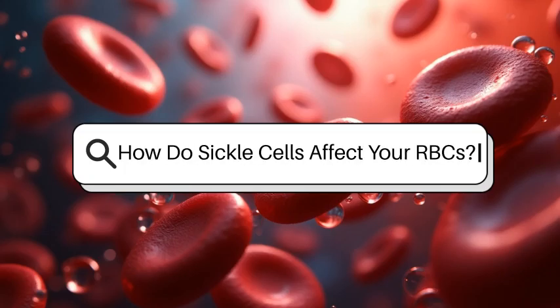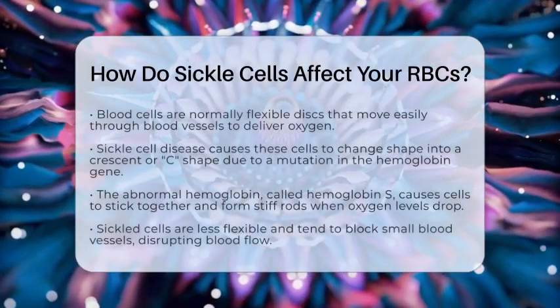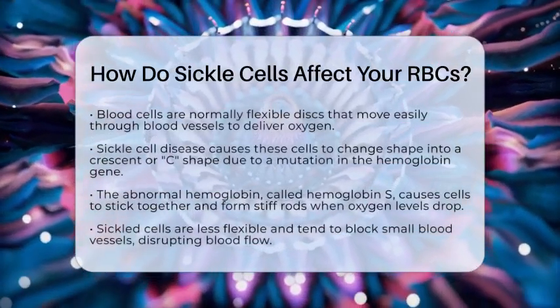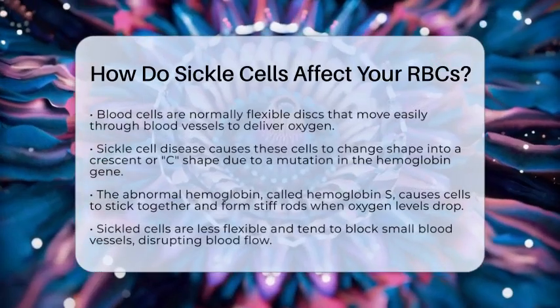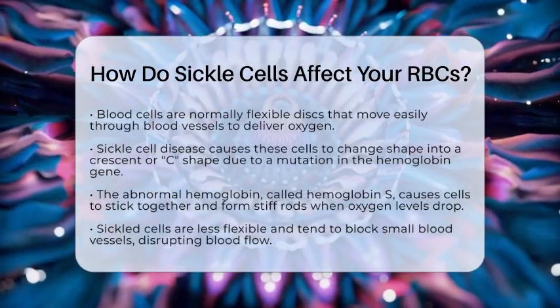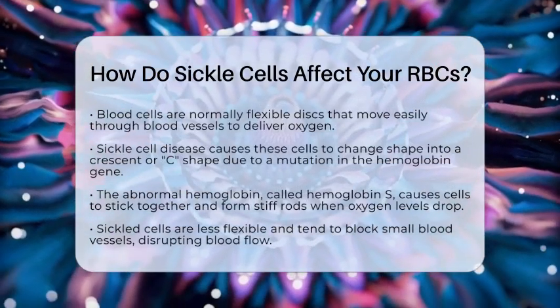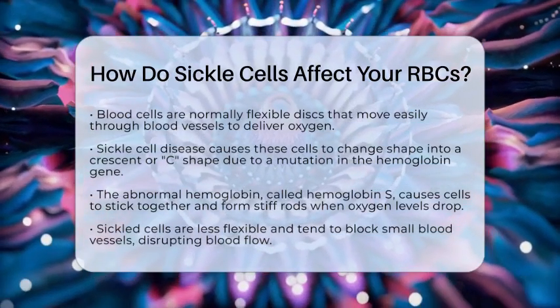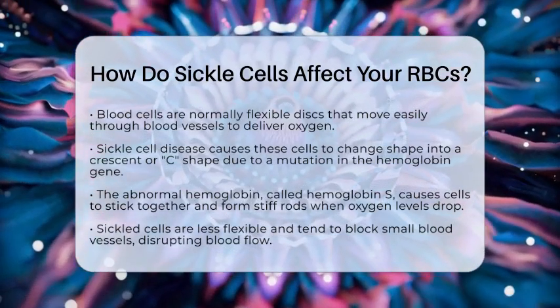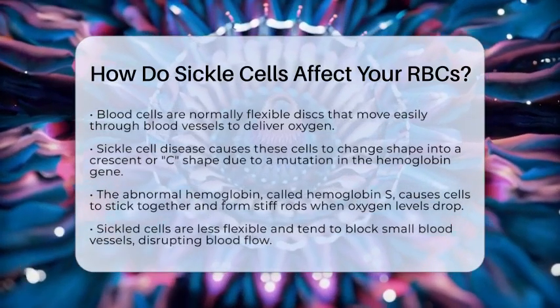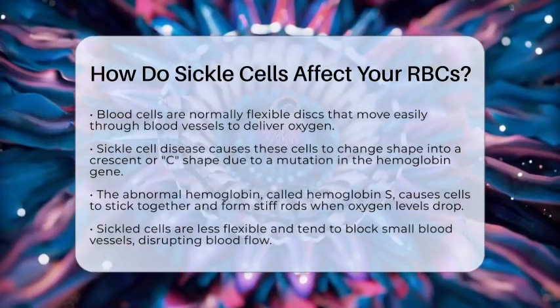How do sickle cells affect your RBCs? Imagine your blood cells as tiny, flexible discs that glide smoothly through your blood vessels, delivering oxygen to every part of your body. In sickle cell disease, these cells change shape into a crescent or C shape because of a mutation in the hemoglobin gene. This mutation produces abnormal hemoglobin called hemoglobin S.